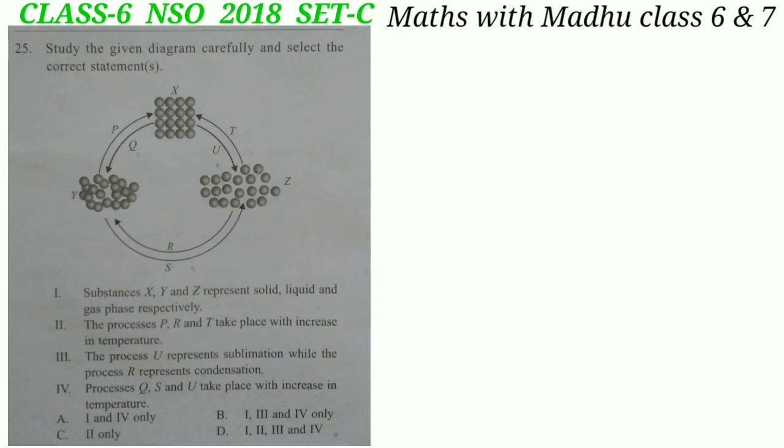Now 3i. The process U represents sublimation while the process R represents condensation. This is the correct statement. IV. Processes Q, S and U take place with increase in temperature. This is also the correct statement. So the correct answer will be option B, I, 3i and IV only.